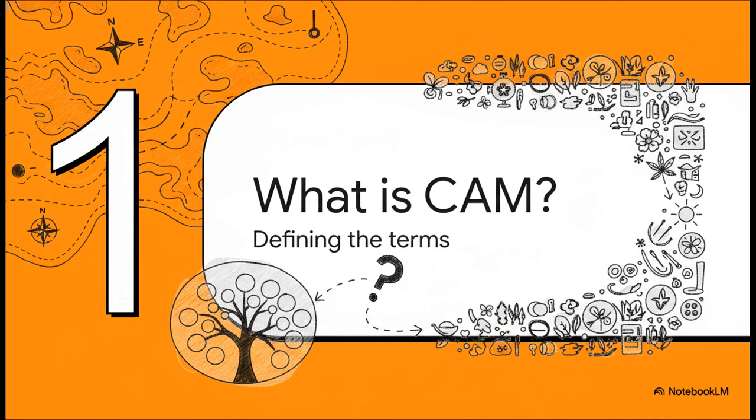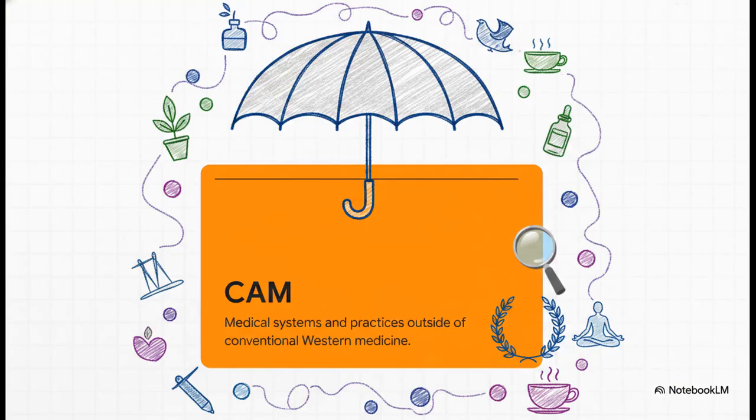What is alternative medicine? Okay, let's dive into this. The acronym you're going to see absolutely everywhere is CAM, Complementary and Alternative Medicine. This simply refers to medical and healthcare systems, practices, and products that aren't currently considered part of conventional Western medicine. Basically, think of it as the big umbrella term for everything outside the standard hospital or clinic playbook.